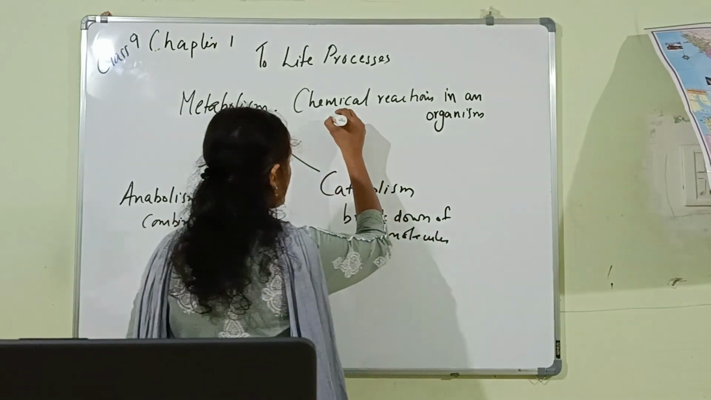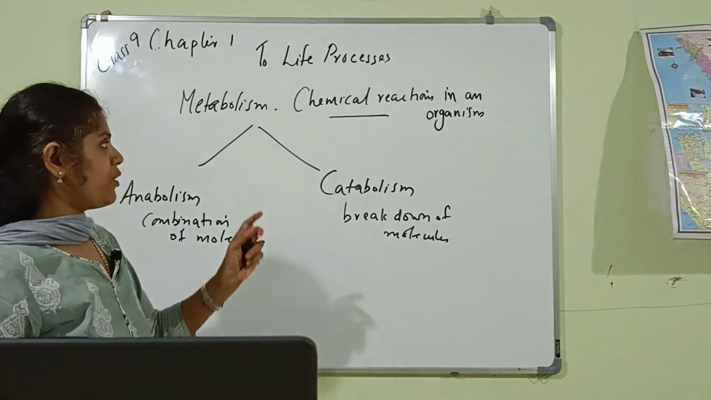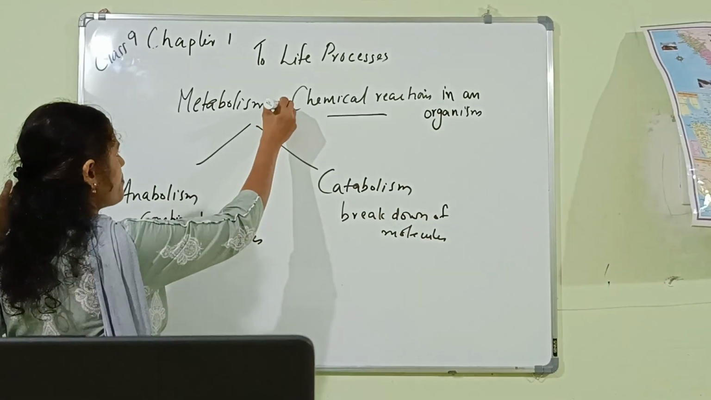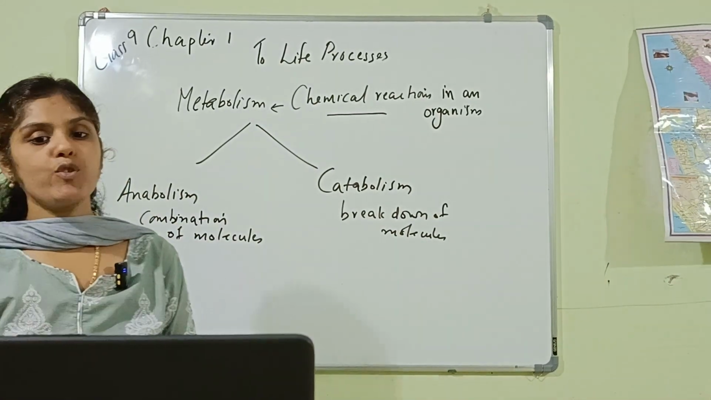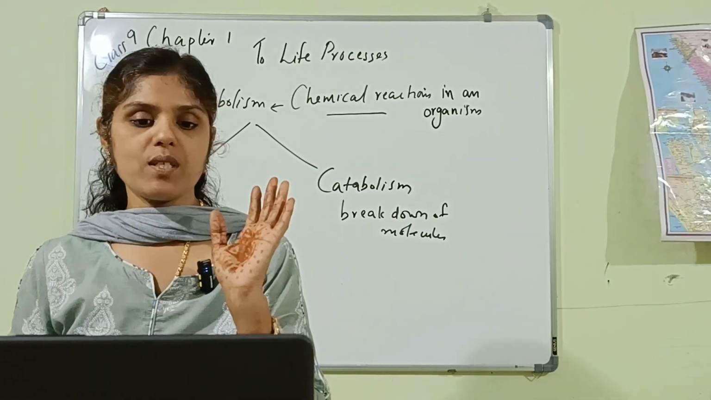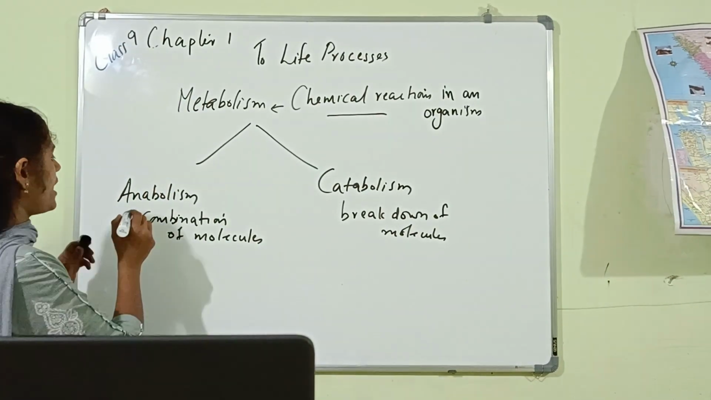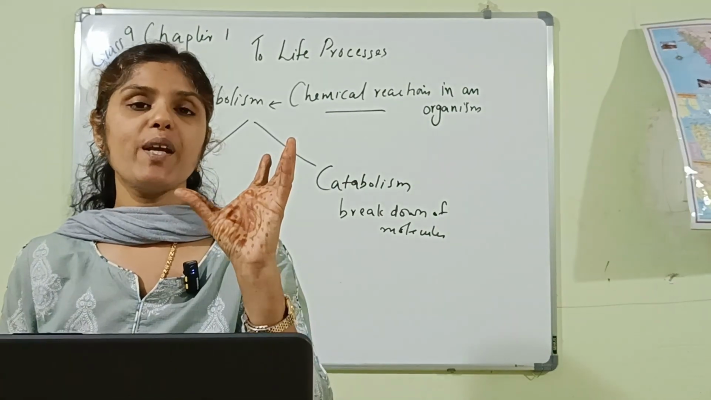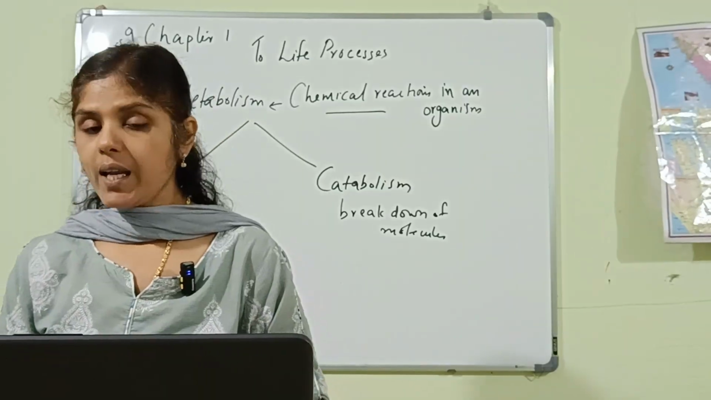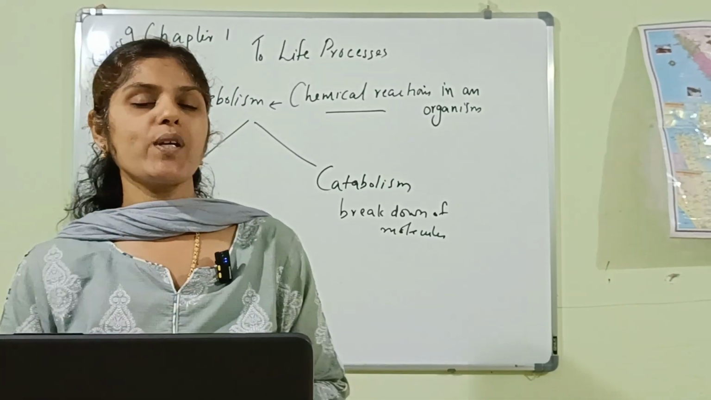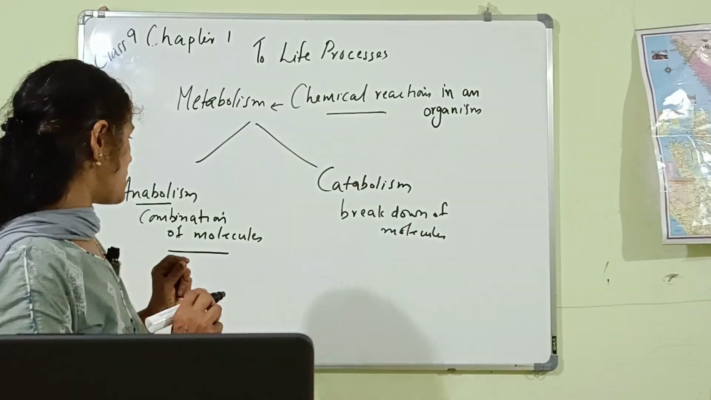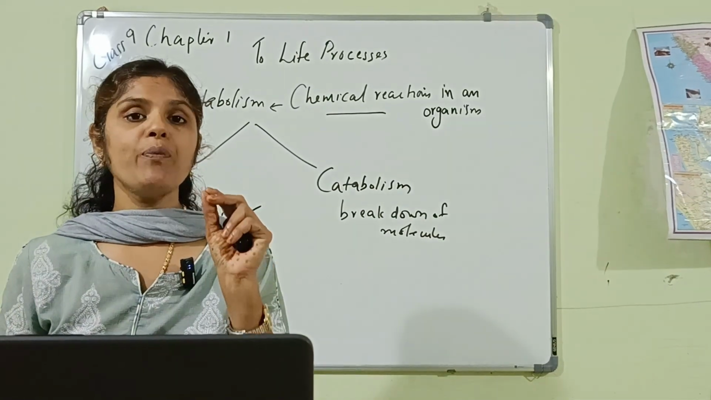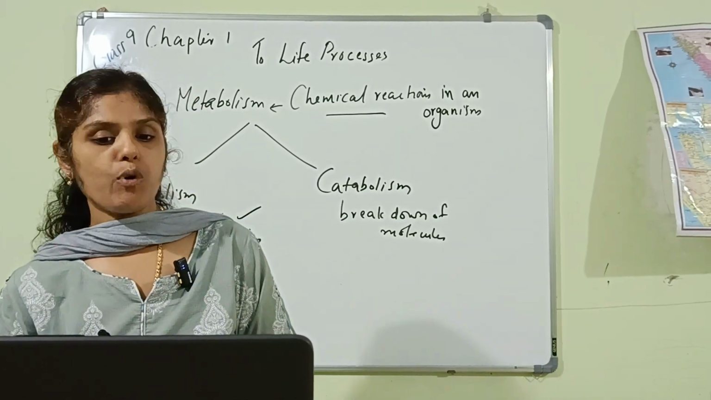These chemical reactions are taking place within the cell, and all those chemical reactions taking place in an organism are termed metabolism. It can be classified into two, that is anabolism and catabolism. What is anabolism? Anabolism means combination of molecules. Here simple molecules combine together to form complex molecules. So anabolism means simple molecules combine to form complex molecules.